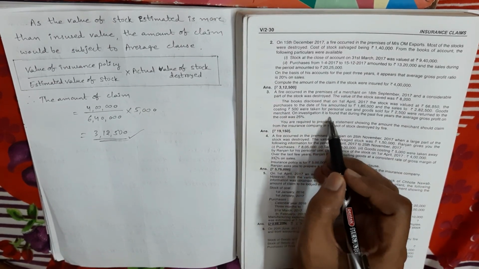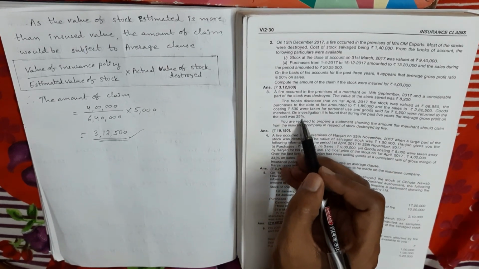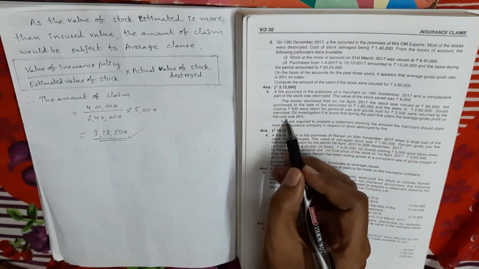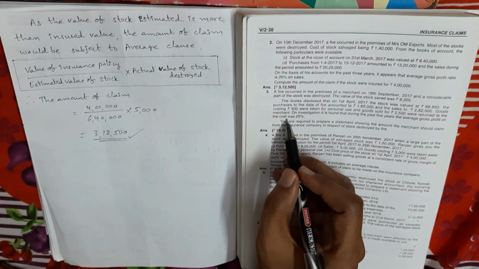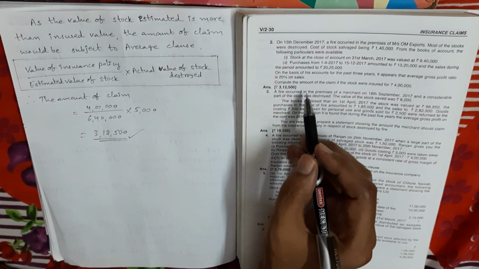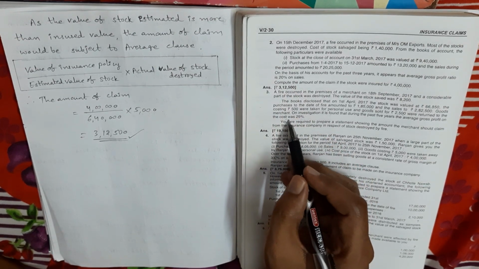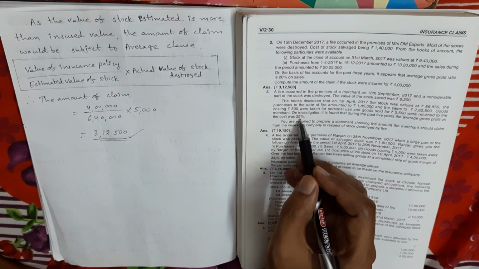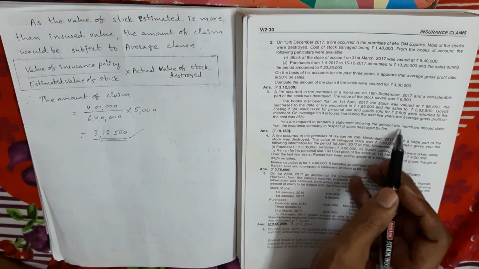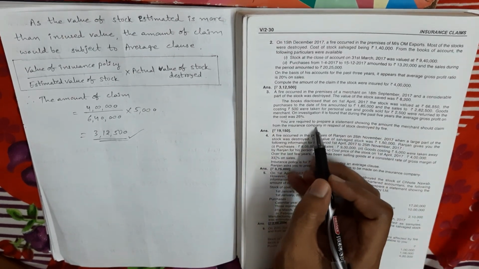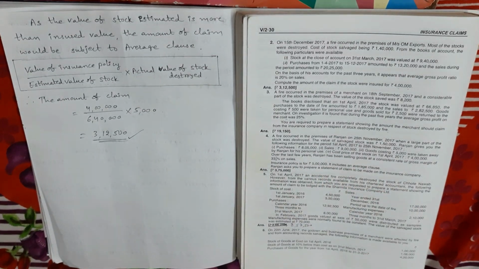On investigation, it is found that during the past 5 years, the average gross profit on cost was 25%. On cost means, as I said, rate by 100 plus rate. In the previous problem, it was given on sales, so we took the direct rate by 100, but in this problem it is given on cost, so we have to take 25 divided by 125. You are required to prepare a statement showing the amount the merchant should claim from the insurance company in respect of stock destroyed by fire. It's also an easy problem.